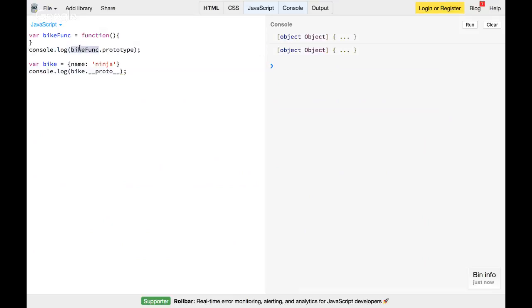So that means if you create any function, the prototype property will be available. If you create any object, this dunder proto will be available. That's the intention of this small code snippet. That's what prototype is for a function or an object. Now we'll go deeper and try to understand more about this.